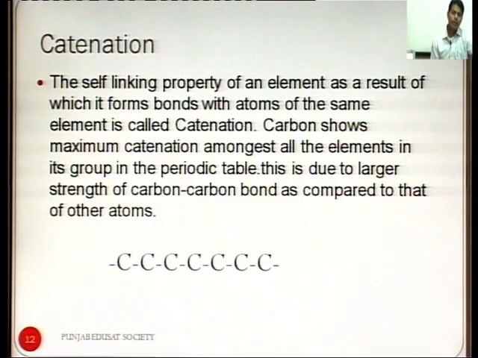So, the self-linking property of any element as a result of which it forms bond with atoms of the same element is called catenation. So, carbon shows maximum catenation amongst all the elements.